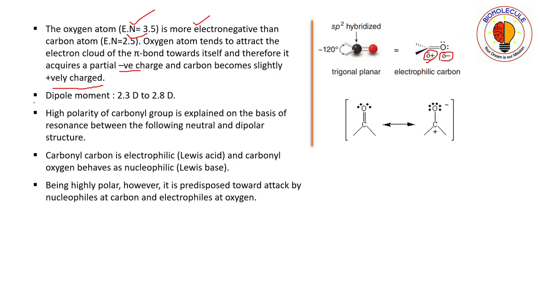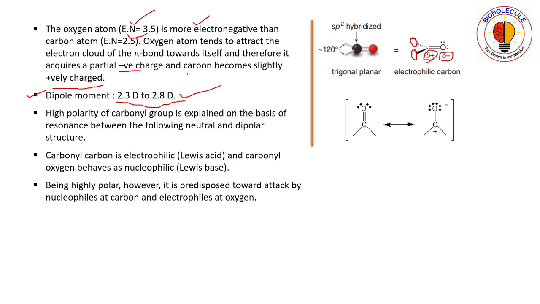So the dipole moment of these carbonyl compounds varies from 2.3 D to 2.8 D. This is because of the groups present as substituents in the carbonyl compound. Depending on whether the groups have an electron donating or electron withdrawing tendency, the dipole moment is estimated at 2.3 to 2.8 D.